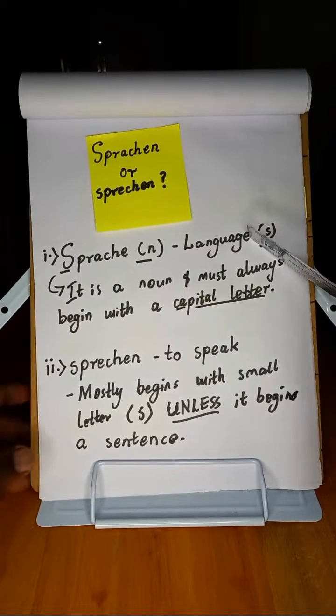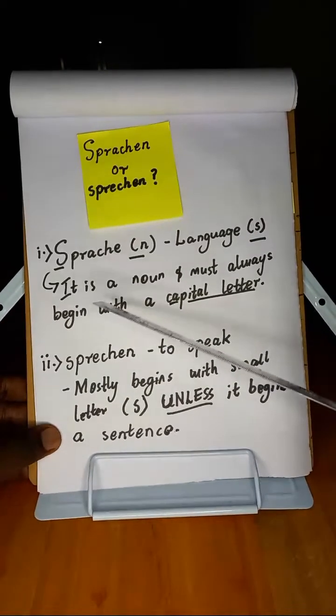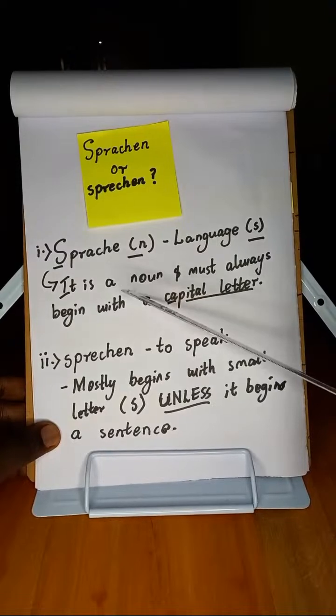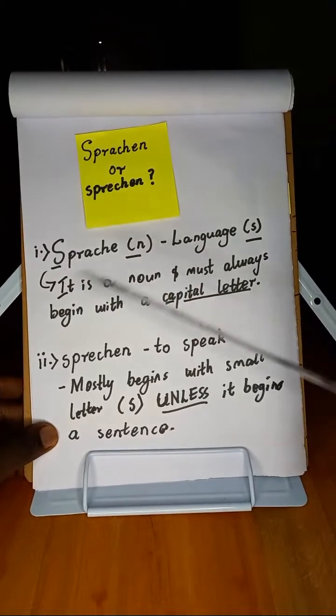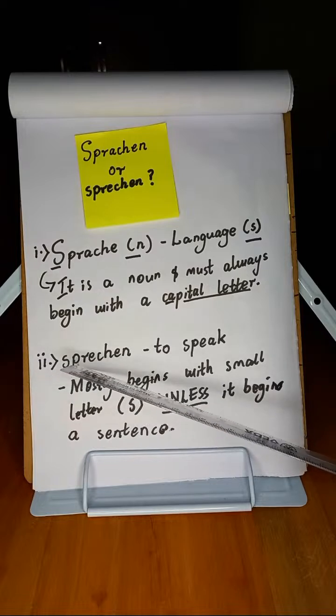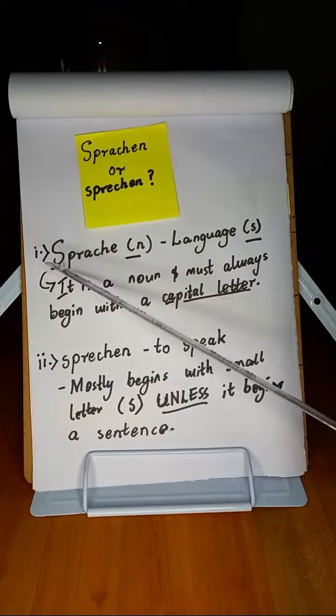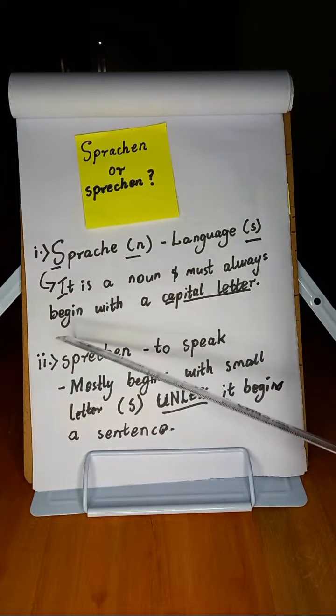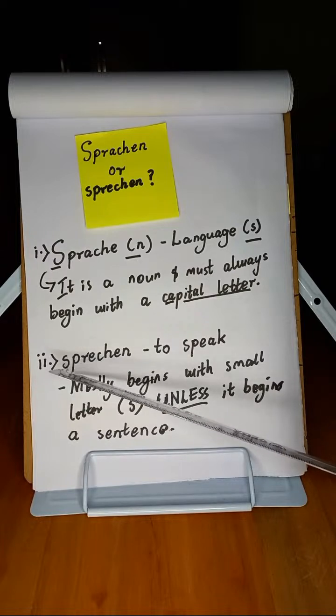So the major difference is that this one is a noun and must always begin with a capital letter. Sprachen is a noun and must always begin with a capital letter. While Sprechen, look at this other one now, is normally a small s, unless it is beginning a sentence. Now you're seeing the difference: this is a capital S, Sprache, languages, but this one here is a small s.